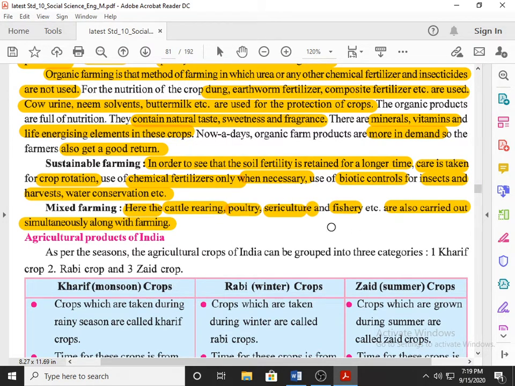Fishery, you understand fishing. All this comes under the category of mixed farming, because along with farming you are able to carry out all this activity. Okay, so that's why it is called mixed farming. So here we will conclude our first lecture, the first part of chapter 10.